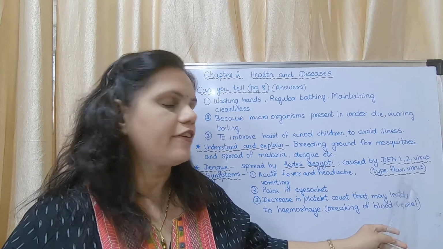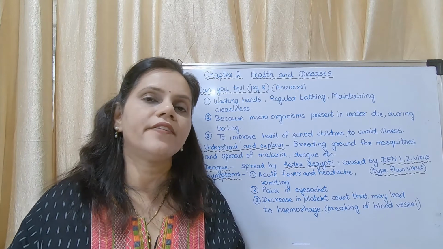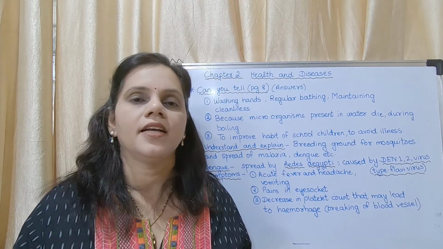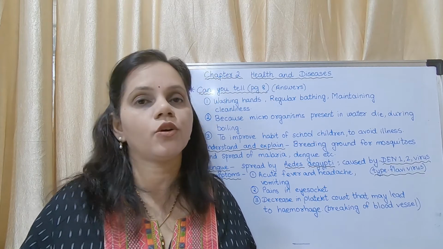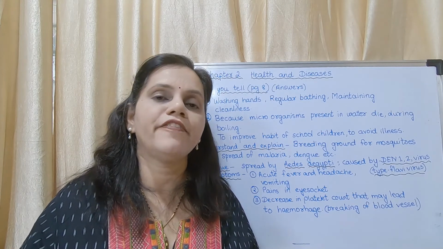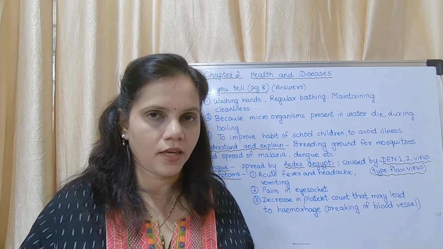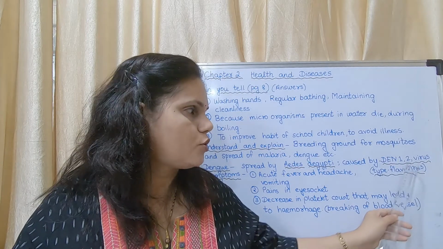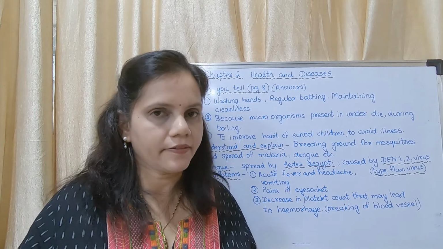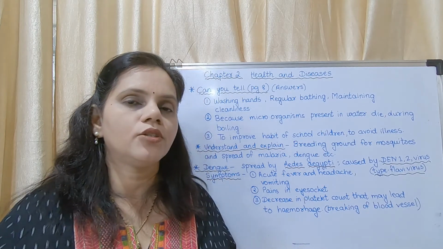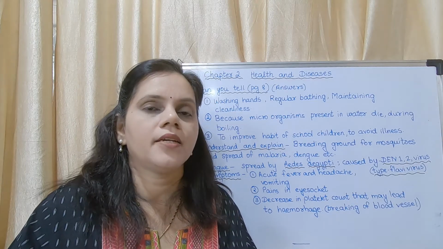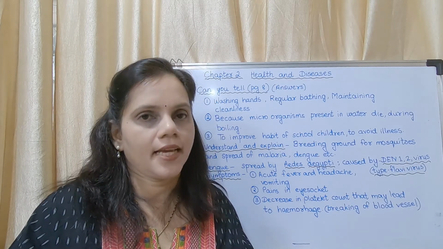It is a type of flavivirus. Now there are different types of viruses: flavivirus, DNA virus, RNA virus, several different types of viruses, coronaviruses. These are all families of viruses. So flavivirus is a family. The DEN 1-2 virus belongs to the family flavivirus. So DEN 1-2 virus is the causative organism of dengue, and it is spread by Aedes aegypti.